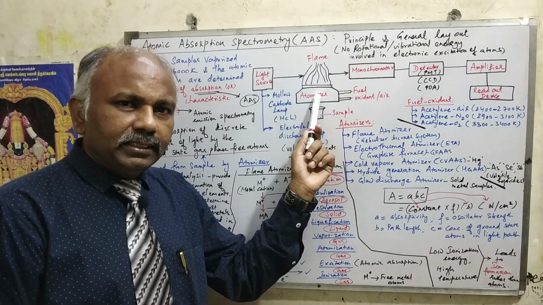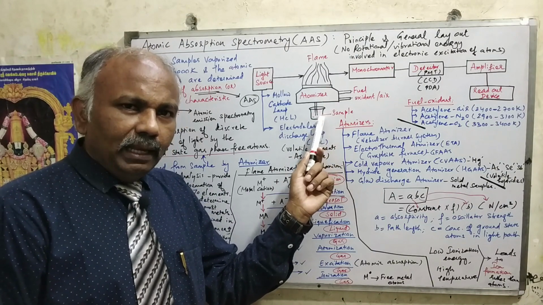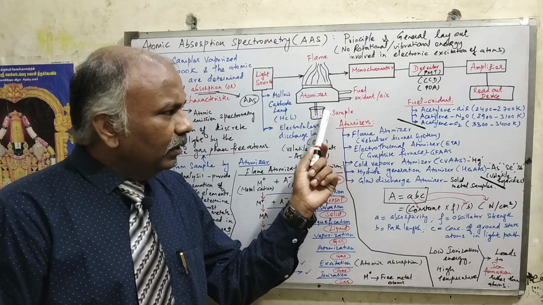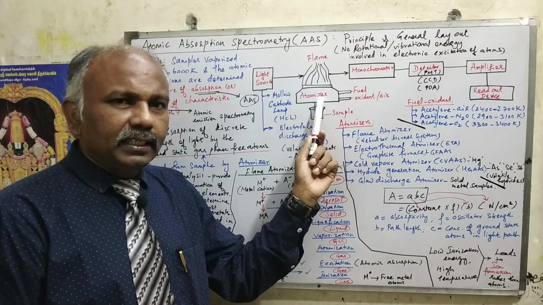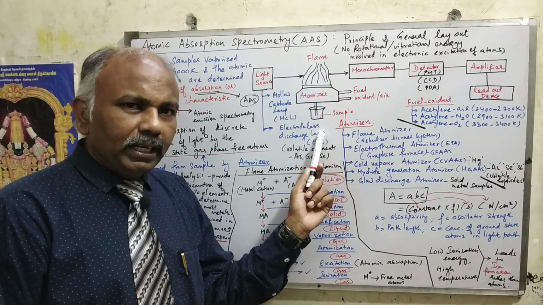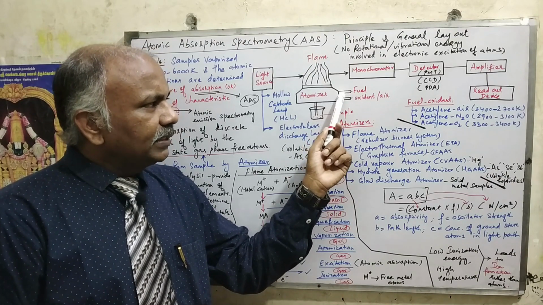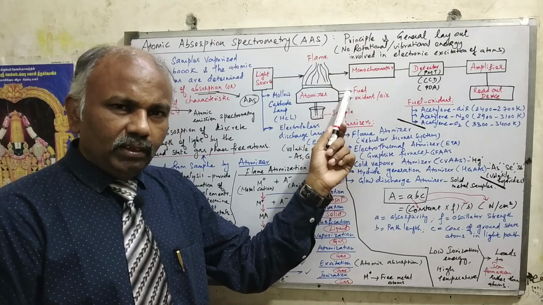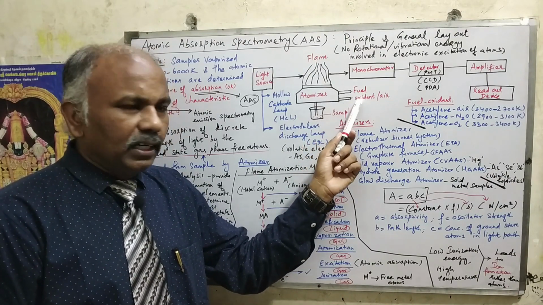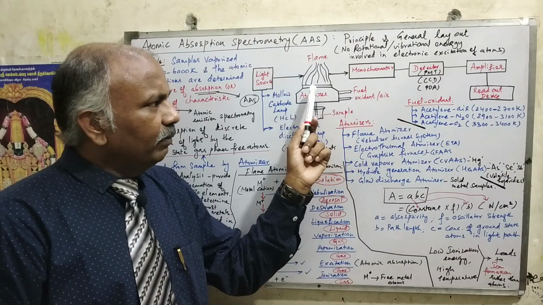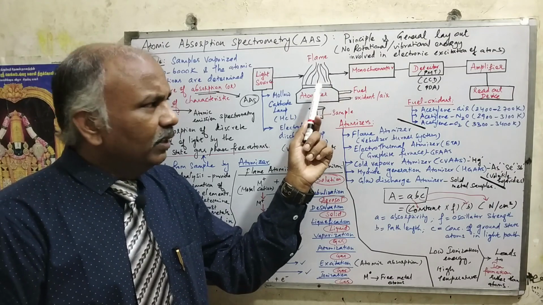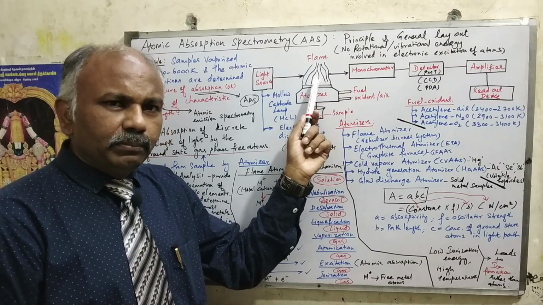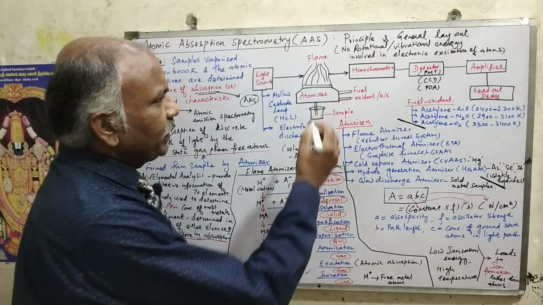For this atomizer, we need a sample. The sample can be a solid sample or a liquid sample. The sample can be sucked in, and in this atomizer compartment, all the things will be taking place. We will discuss the mechanism. And this atomizer is attached with fuel and oxidant. This is also very, very important. Without fuel and oxidant, the atomizer will not work and will not convert the atoms into the gas phase ground state, right?